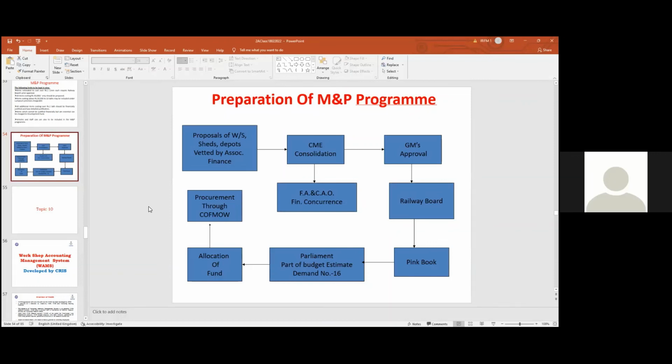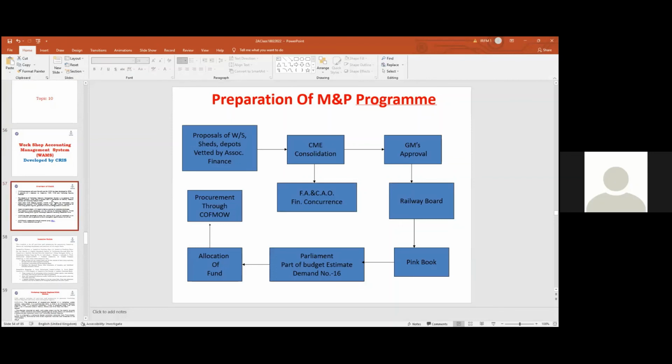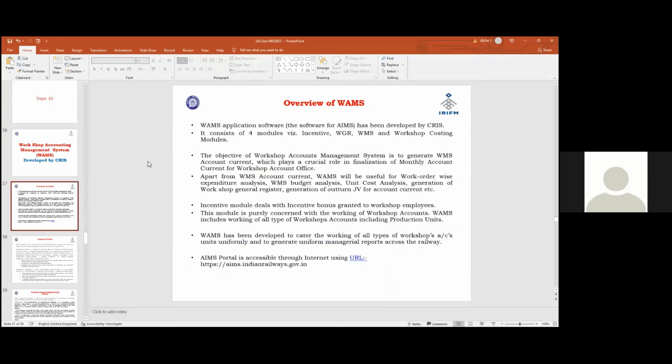So please, friends, please read. There is another topic, workshop accounts management system. Now WAMS is coming, small guidelines. WAMS means application software. The application software has been developed by CRIS. There are 4 modules. If a 5 mark question comes on WAMS, you can write short notes. The 4 modules are the WR module, WMS module, and workshop costing module. The object of workshop accounts management is to generate WMS account current. The most important thing is that the account current has to be prepared and sent.